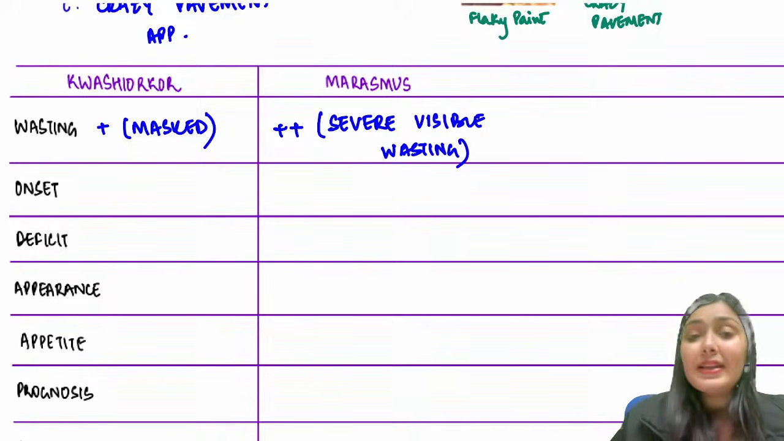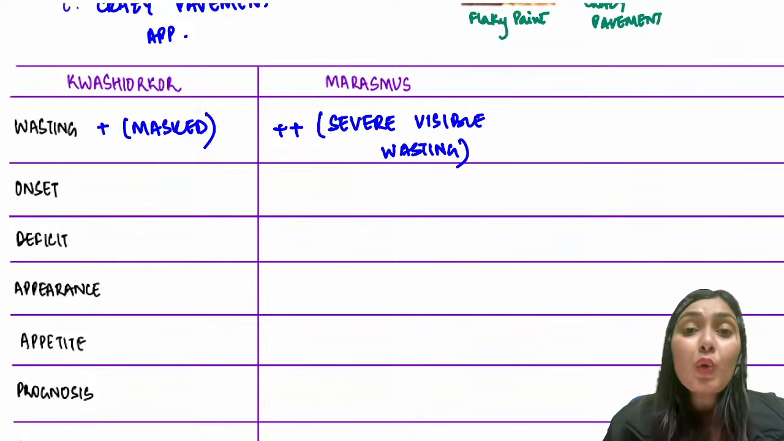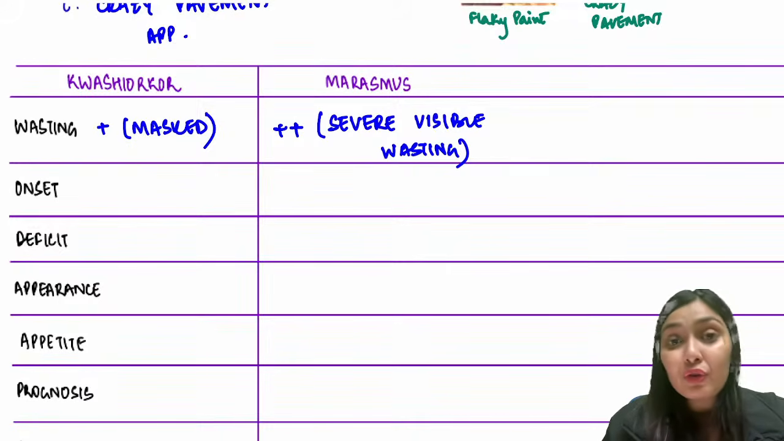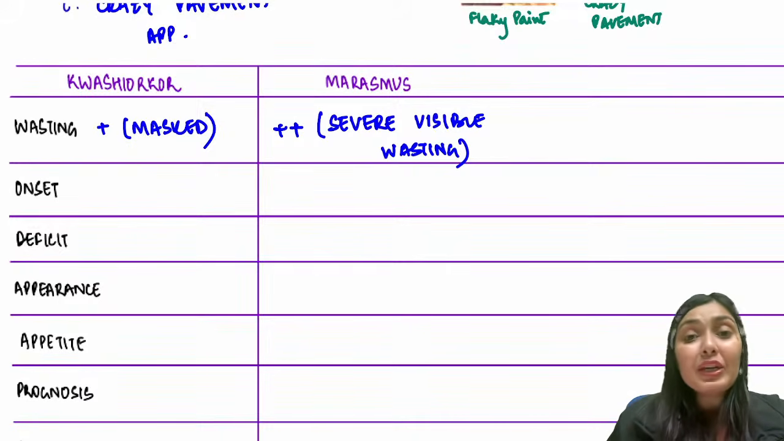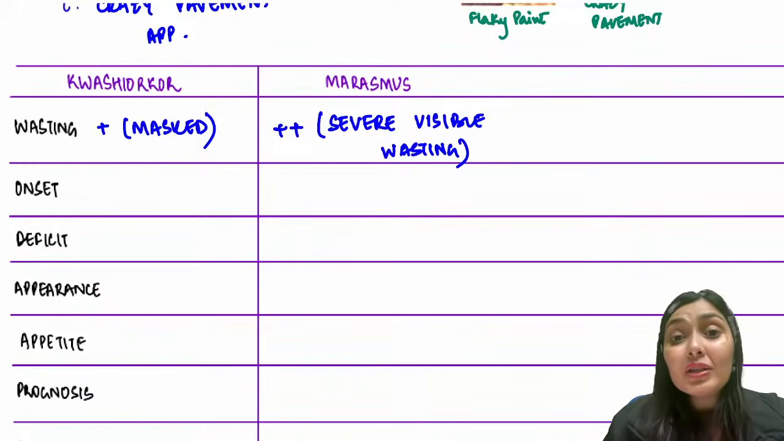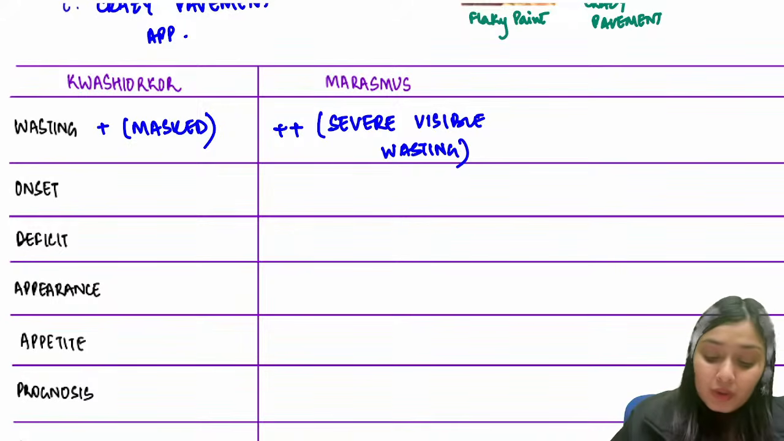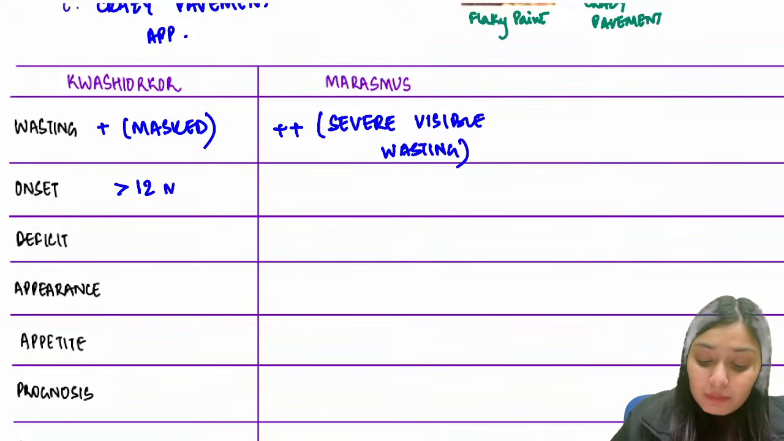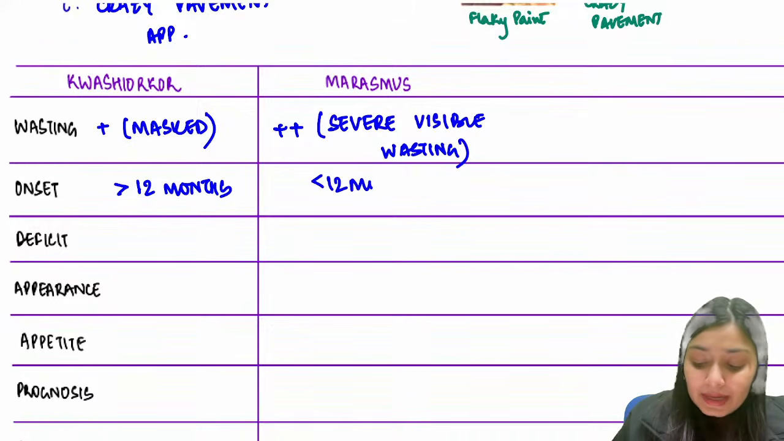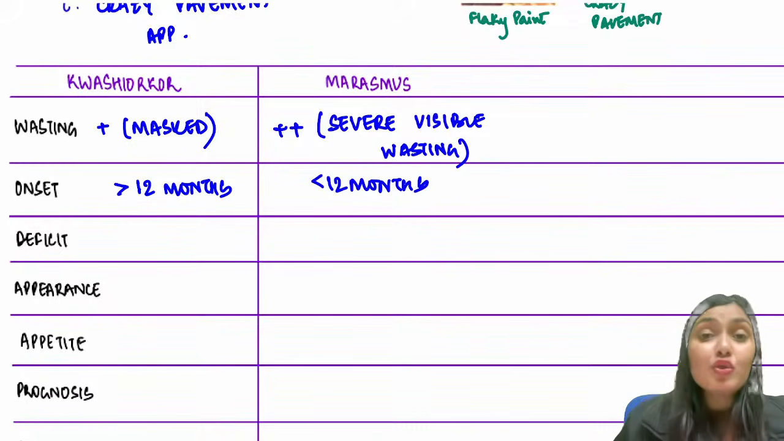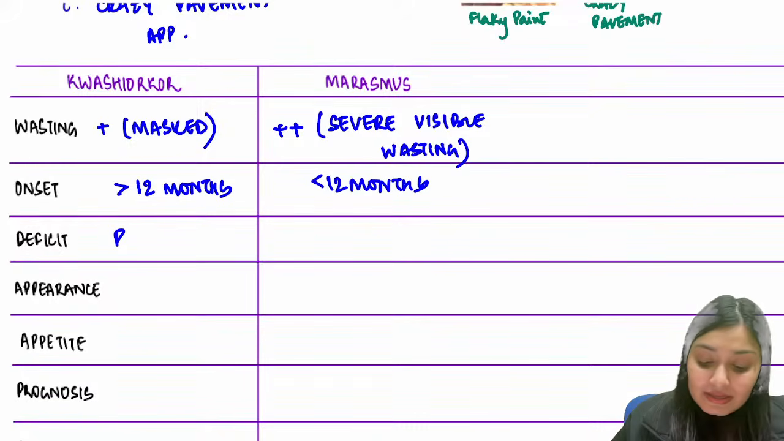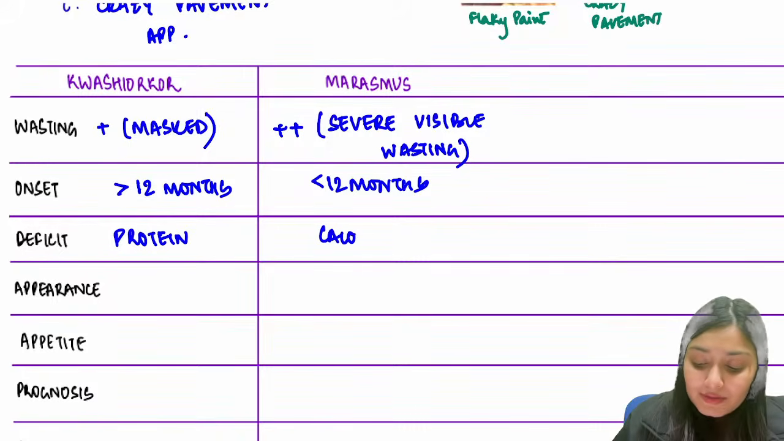What about the onset? Usually Kwashiorkor is seen after 1 year of age, when the diet is predominantly switched to a low calorie diet. So onset is usually after 12 months of age. Marasmus you can see at any time, even before 12 months of age. The predominant deficit in Kwashiorkor is the protein deficit. Here in Marasmus it is the overall calorie deficit.